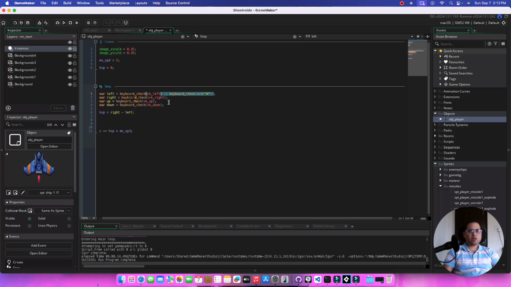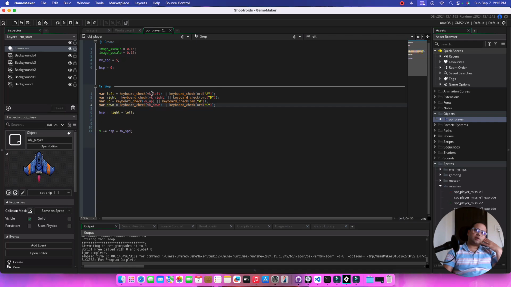So for the A key, we add that logic out here also. Right is basically the D key, the up is the W, and this is the S. So we've got WASD out here, and up is basically the up and down keys.